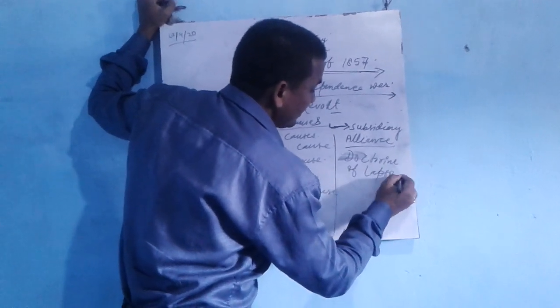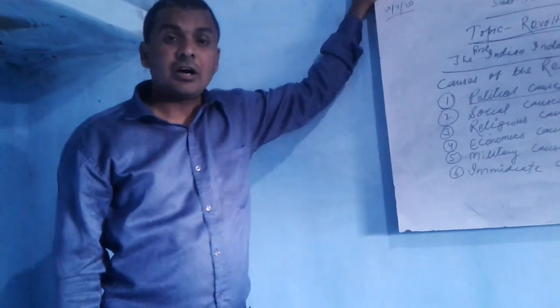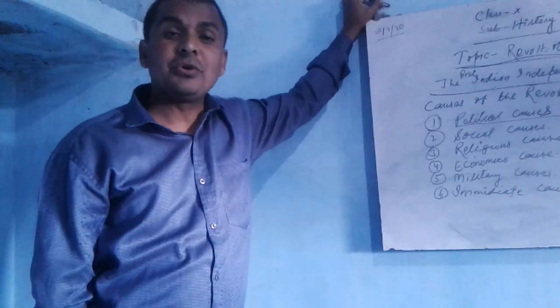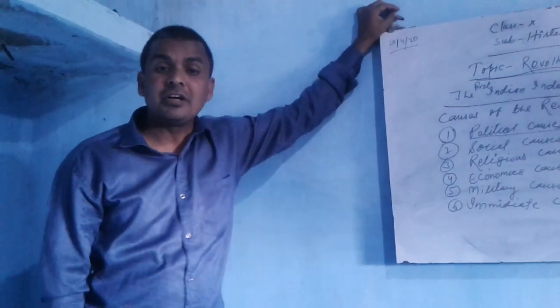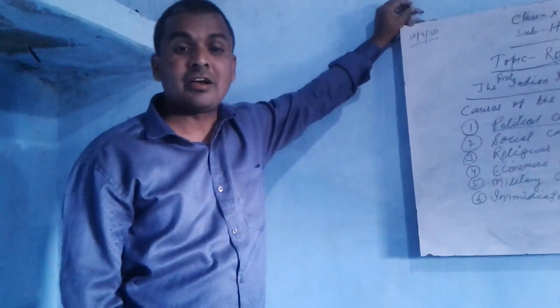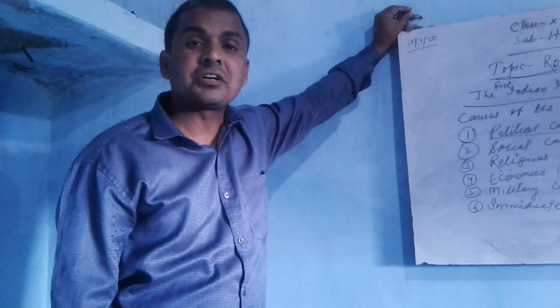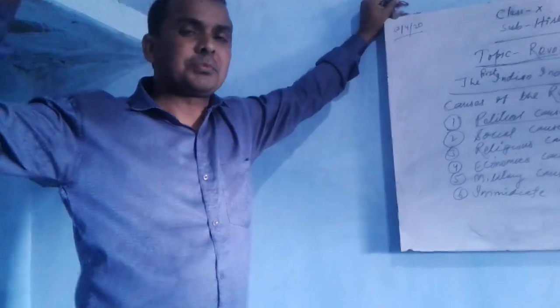Doctrine of lapse. Lord Dalhousie introduced a rule known as the doctrine of lapse. If any Indian ruler died without a natural heir, after the death of the king all the property of the king would automatically be transferred under the control of the British.